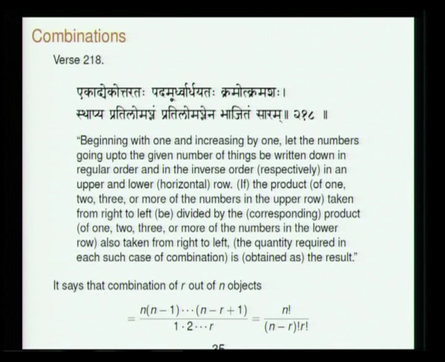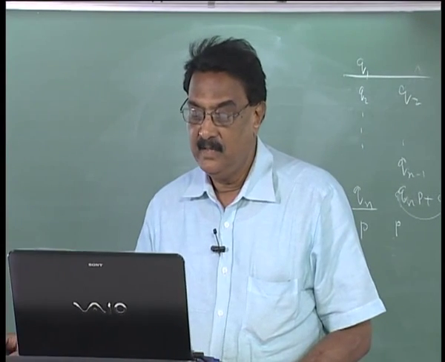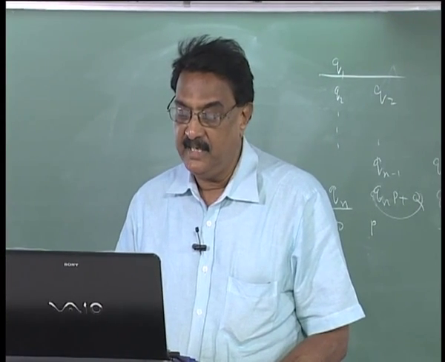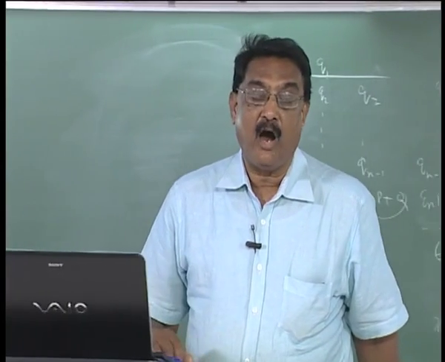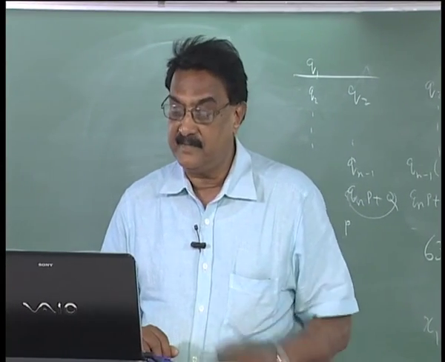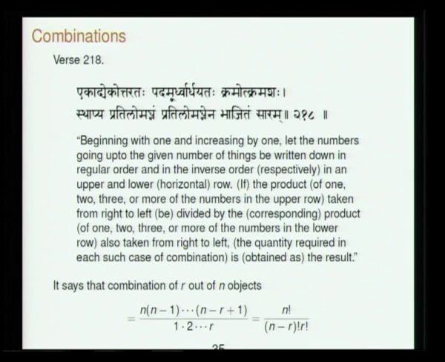Now comes a very important verse in Mahavira's Ganitasarasangraha. He now gives the expression for the combination of r out of n objects. If n objects are there, then what is the combination of r out of n objects? Ekadyekottaratah padamurdvardayatah kramotkramashah stapya pratilomagnam pratilomagnena bhajitam saram.